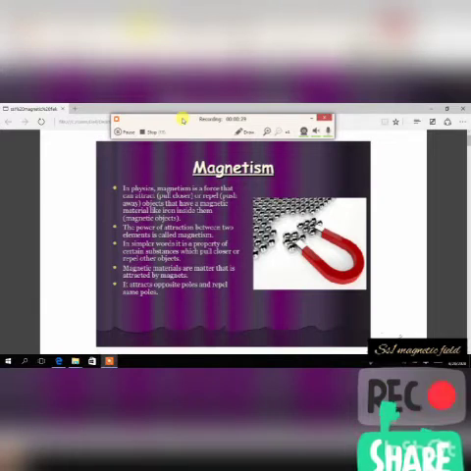Definitely, when we're talking about all these types of forces, we have magnetic force, electric force, electromagnetic force, and the like. So magnetism in physics is a force that can attract. When you say something is attracting, it is pulling closer, or repel. When something is repelling, it is pushing away.